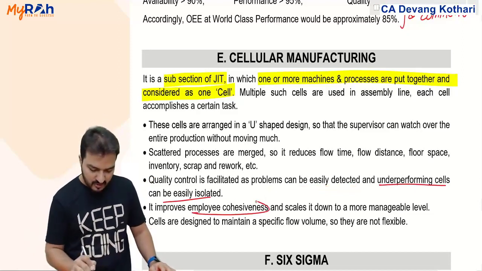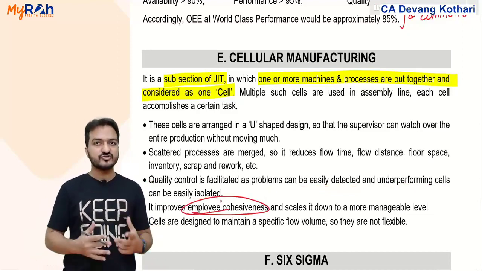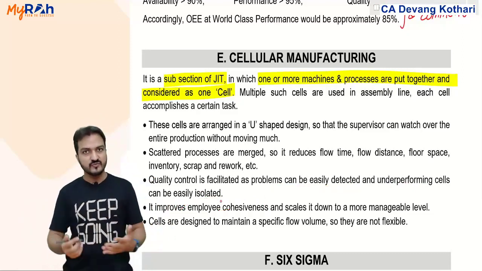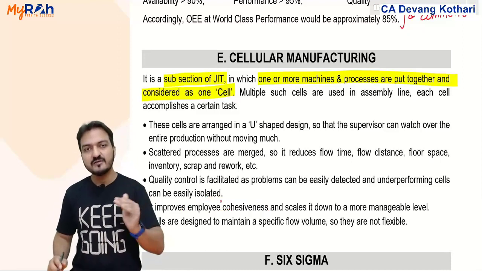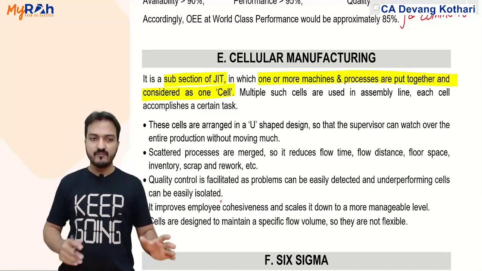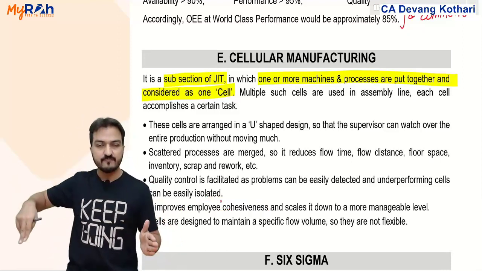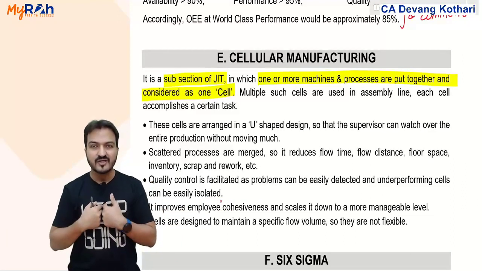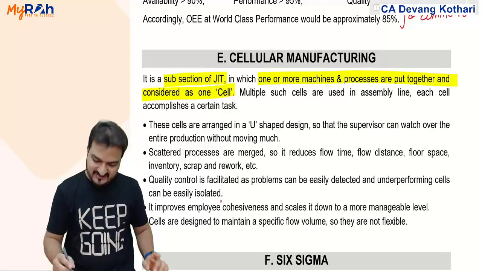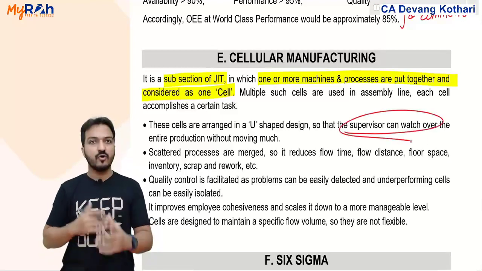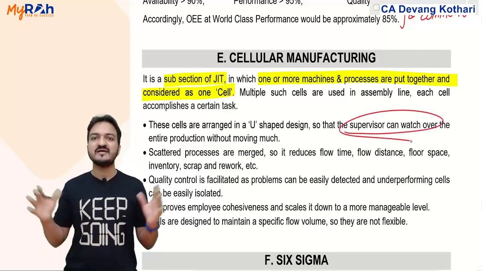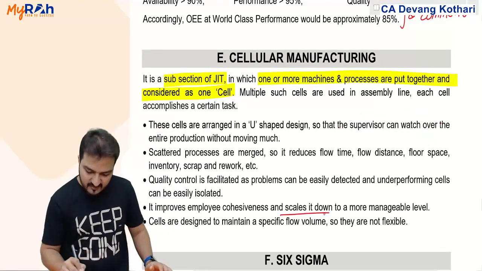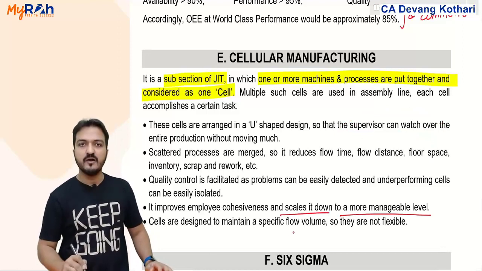Quality control is facilitated as problems can be easily detected and underperforming cells can be isolated, meaning removed. It improves employee cohesiveness. Employees are now working close together, so employee relations will also improve. Plus you need fewer employees. If all my machines are arranged in a U-shaped design, then one supervisor can watch over all the machines, so my number of employees will scale down to a more manageable level.